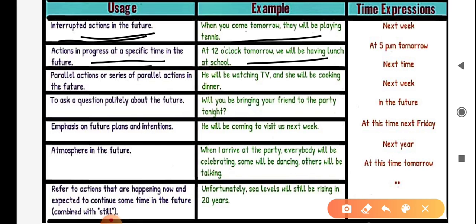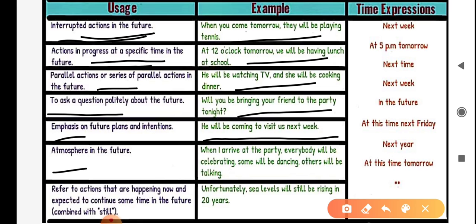Next usage, parallel actions or series of parallel actions in the future. For example, he will be watching TV and she will be cooking dinner. Next usage, to ask a question politely about the future. Will you be bringing your friend to the party tonight? Next, emphasis on future plans and intentions. For example, he will be going to visit us next week.